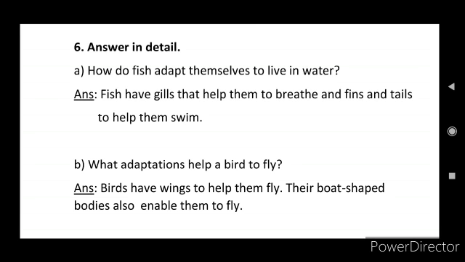And next, sixth main: answer in detail. In that A question, how do fish adapt themselves to live in water? Answer: fish have gills that help them to breathe, and fins and tails to help them swim. And next, B question: what adaptations help a bird to fly? Answer: birds have wings to help them fly. Their boat-shaped bodies also enable them to fly.